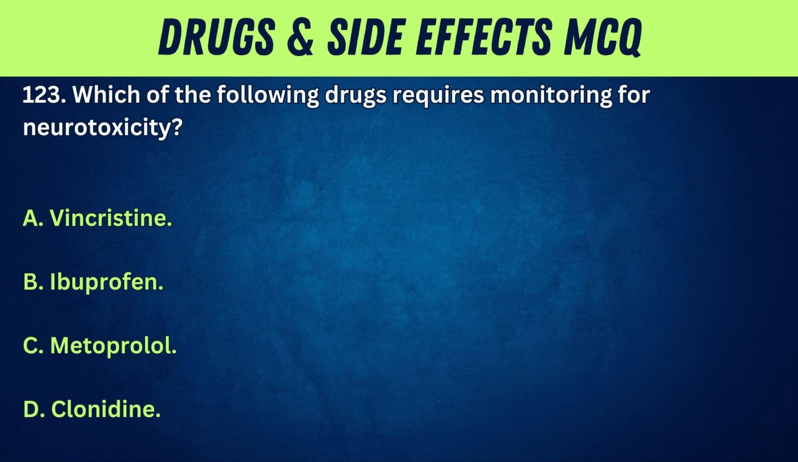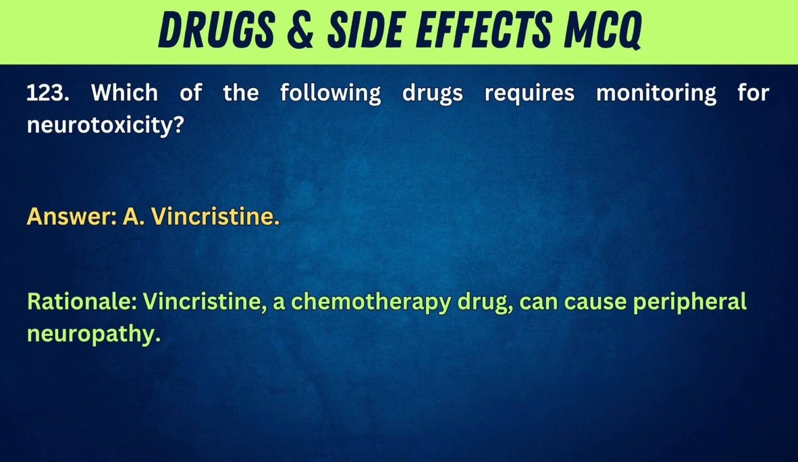123. Which of the following drugs requires monitoring for neurotoxicity? A. Vincristine. B. Ibuprofen. C. Metoprolol. D. Clonidine. Answer: A. Vincristine. Rationale: Vincristine, a chemotherapy drug, can cause peripheral neuropathy.